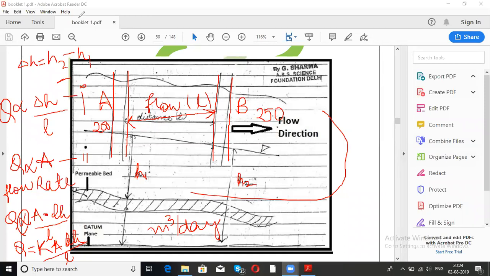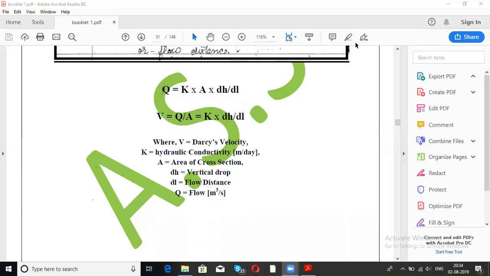The whole thing. Now what is Darcy's velocity? Darcy's velocity is the velocity with which the water is moving within the aquifer, or water is flowing.